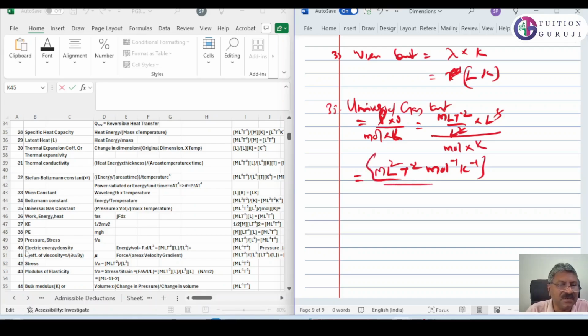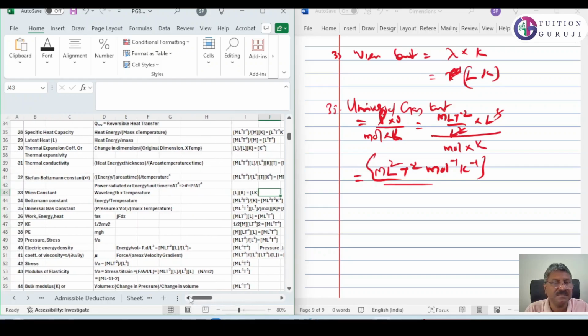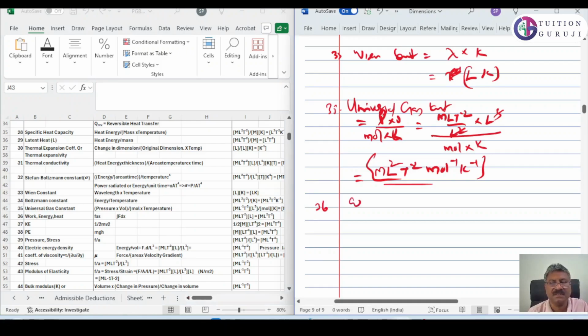Okay, let's see what we got. Universal gas constant is m L square t raised to minus 2 k raised to minus 1 mole raised to minus 1. 36, work, energy, heat, molar energy.